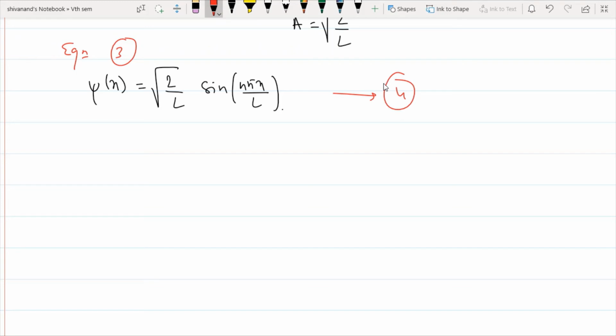Okay, now I got a particular wave function. What will be its nature within that box is given by this equation.